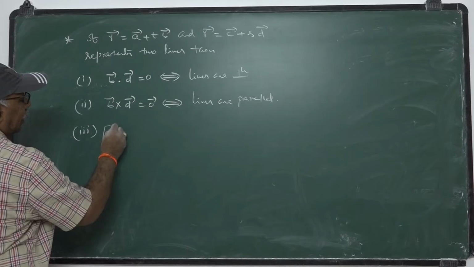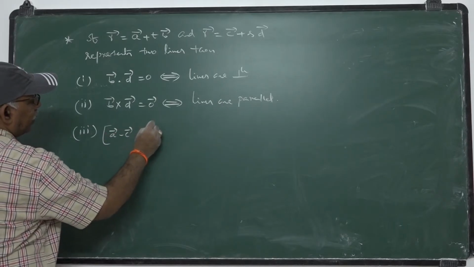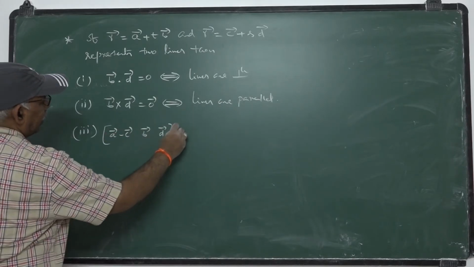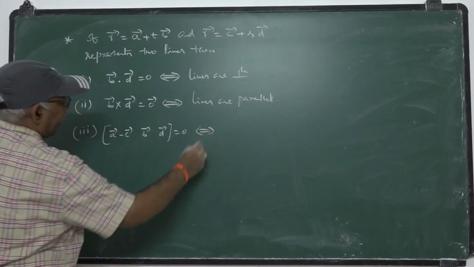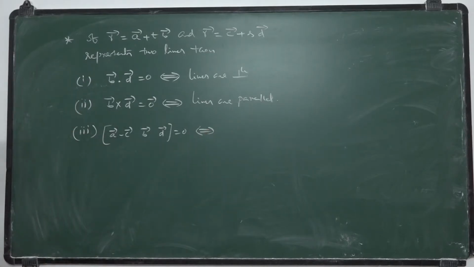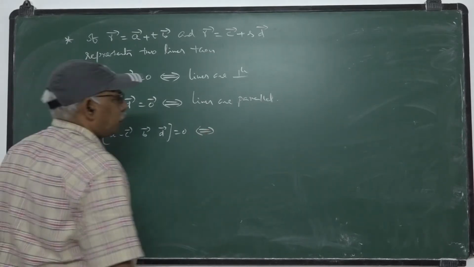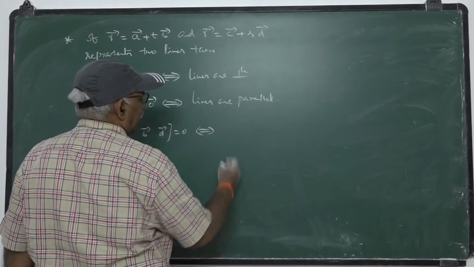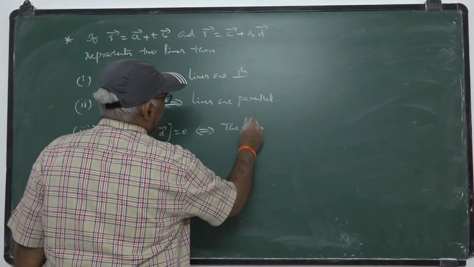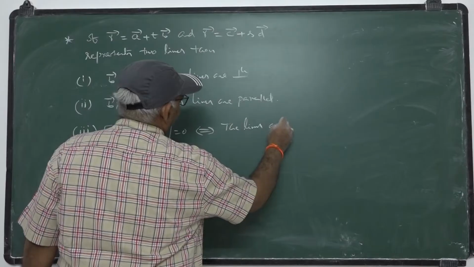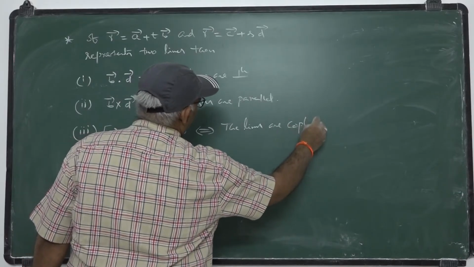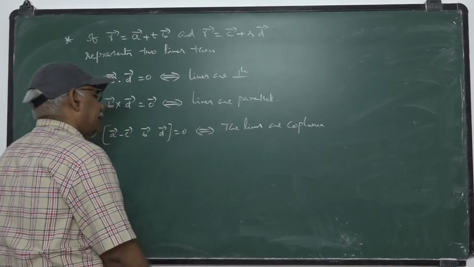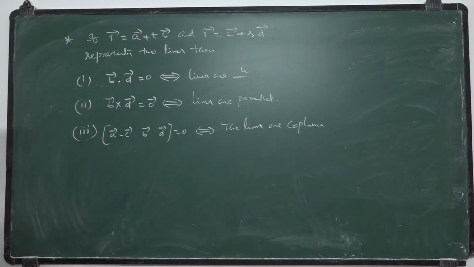Box A bar minus C bar, B bar, D bar is 0 implies and is implied by the two lines being coplanar. The lines are coplanar.